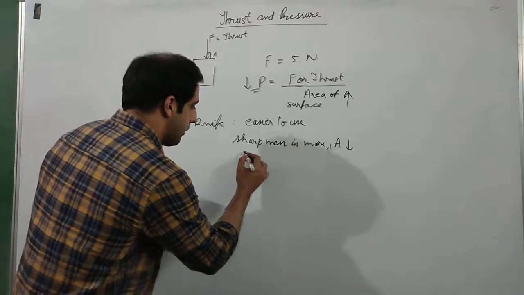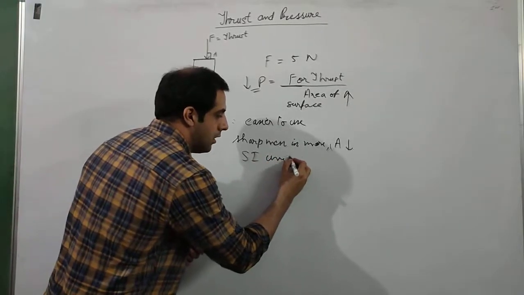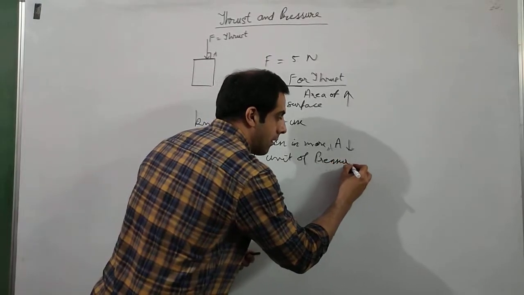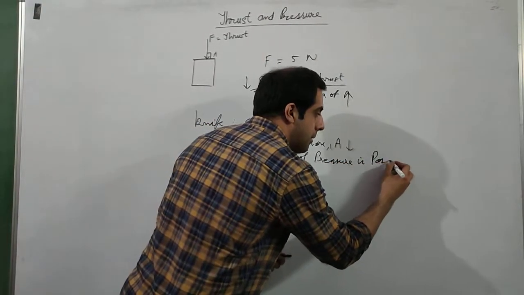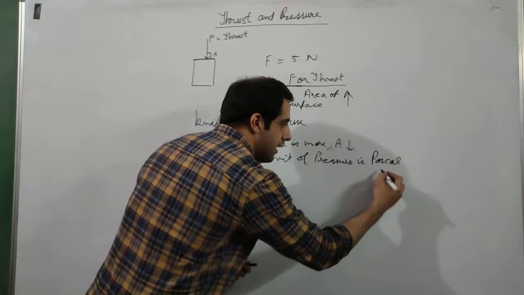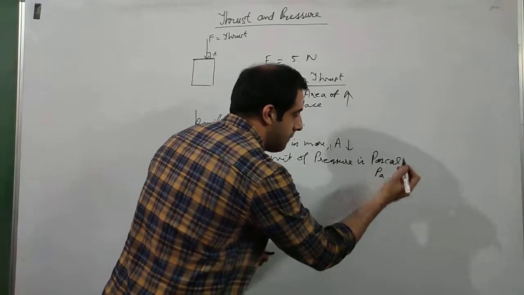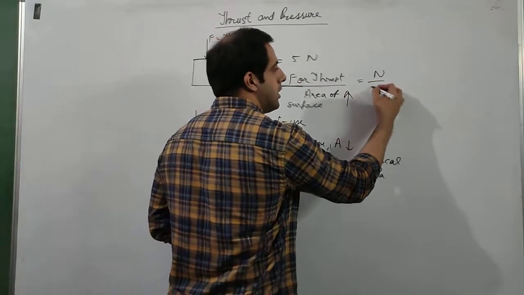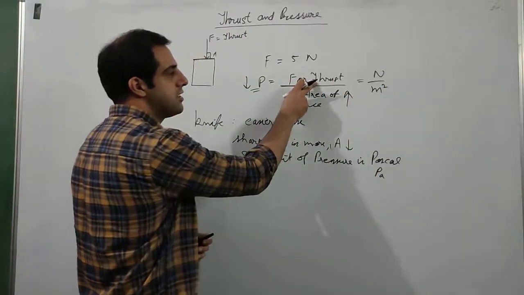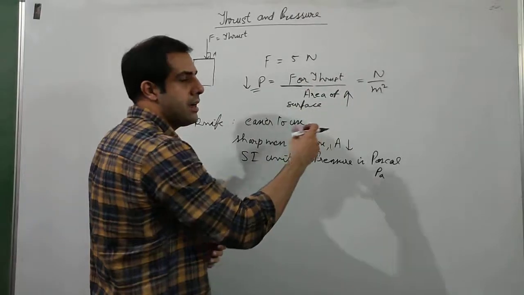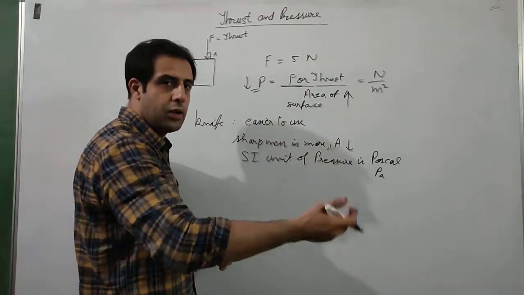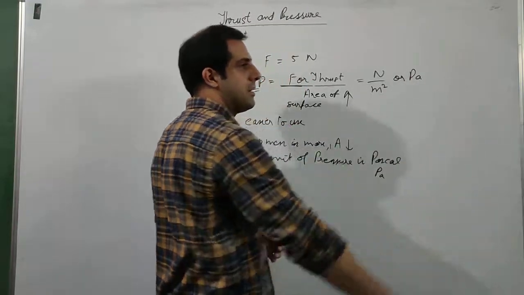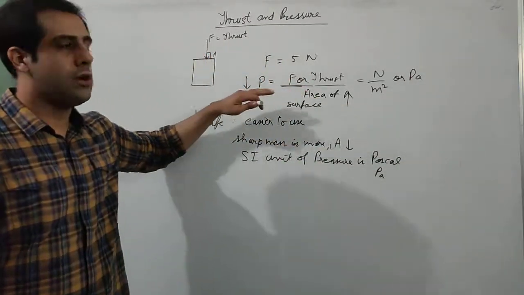Before that, let me quickly say the SI unit of pressure is called Pascal, denoted by Pa. The other unit is Newton per meter square. Newton is the unit of force or thrust. Area is meter square, length into breadth, meter into meter, meter square. So this or Pascal will be the SI unit of pressure.